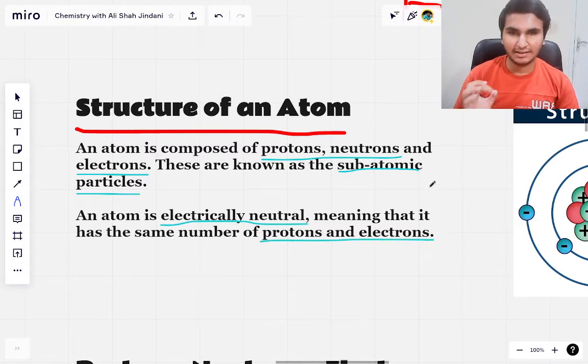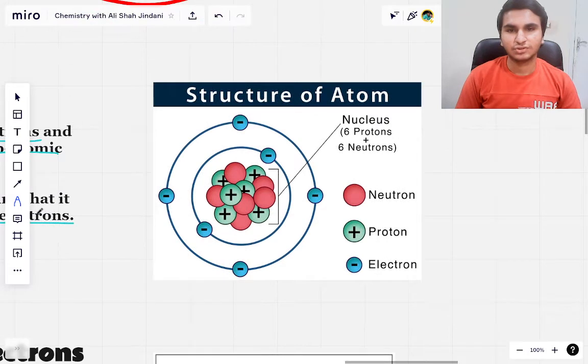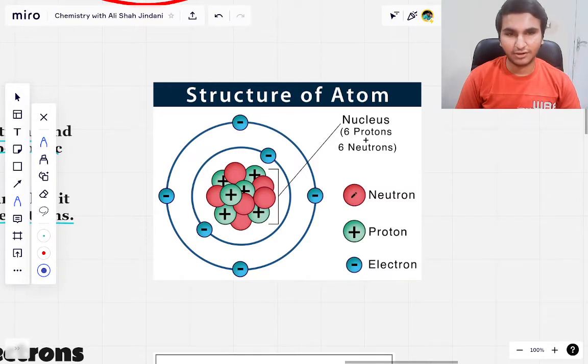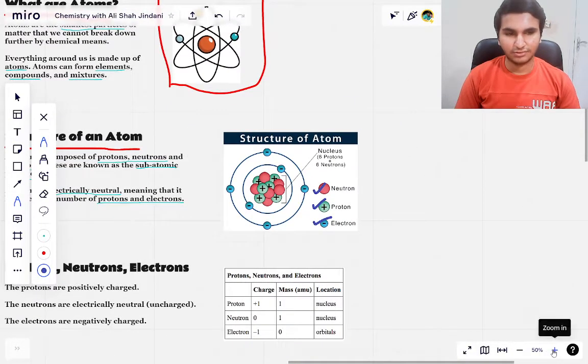Now, this diagram, okay? So here you can see we have got an atom, and you can see these red dots, they are the neutrons, the plus signs are protons, and the negative signs are electrons.